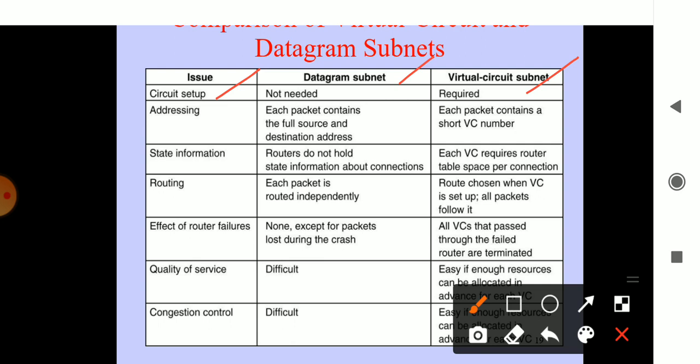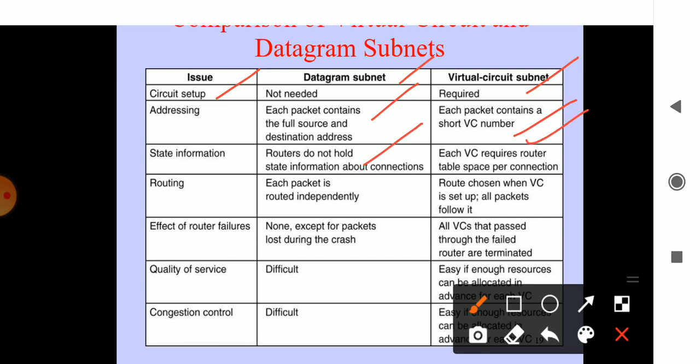Whereas for addressing, in datagram the full source and destination address is maintained in the packet, while in the virtual circuit subnet the virtual circuit number is maintained. Then state information: the router need not hold information when connected from one end to another, but the VC maintains a separate table.